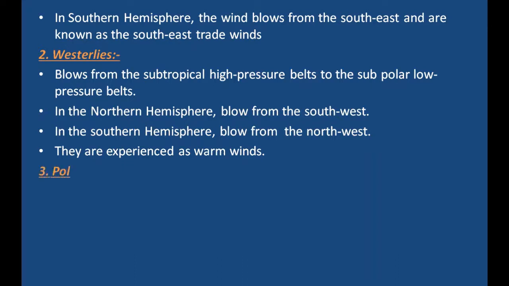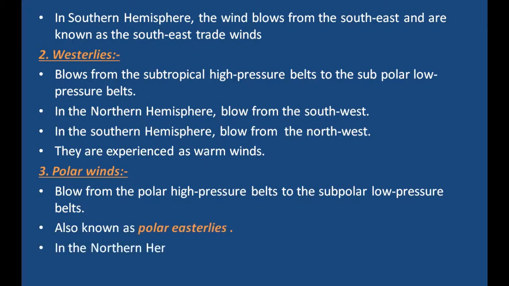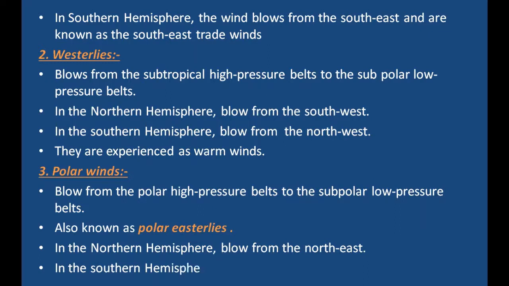The third one is polar winds. Polar winds blow from the polar high pressure belts to the subpolar low pressure belts. Polar winds are also known as polar easterlies. In the northern hemisphere, polar winds blow from the northeast, and in the southern hemisphere, polar winds blow from the southeast.